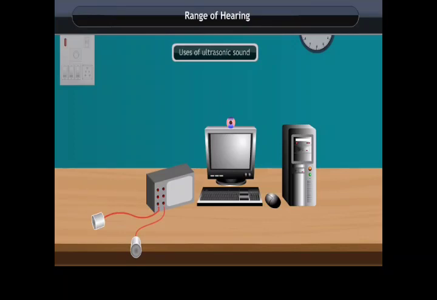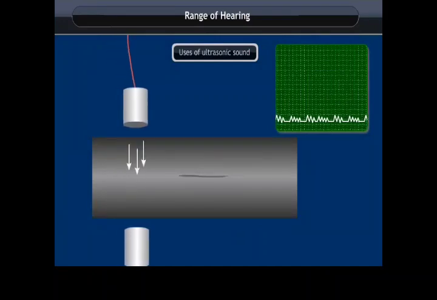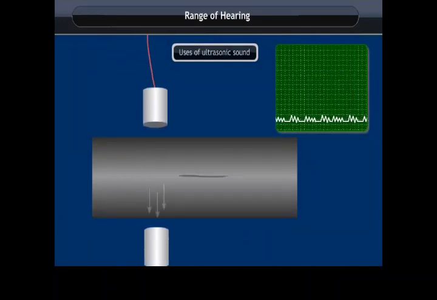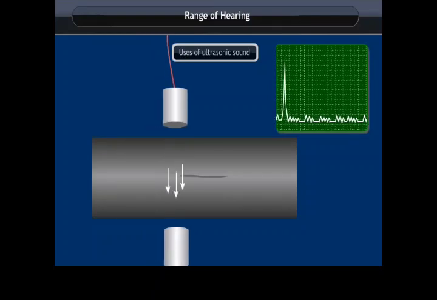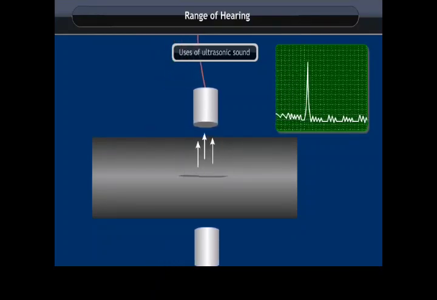Let us see. Look at the setup. There is a computer, pulse receiver, transmitter and receiver. Move the transmitter device and receiver over the surface of the metal, and ultrasonic waves are sent through the metal blocks. When there are cracks, the waves are reflected back and the cracks can be detected. It is shown in a graph in the form of a peak.